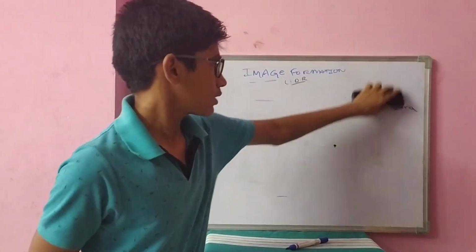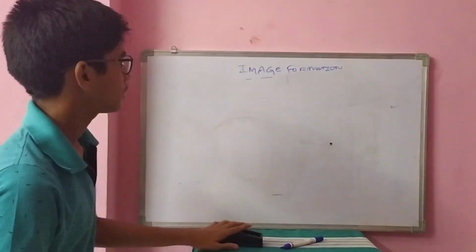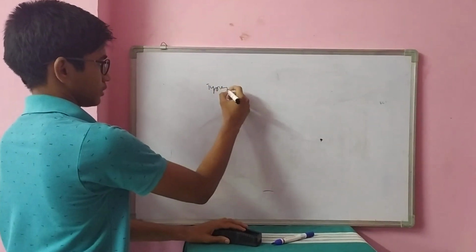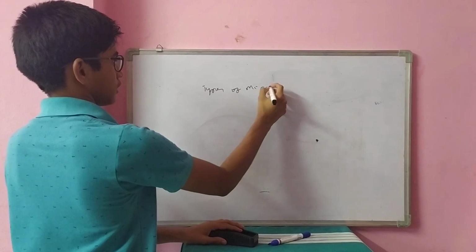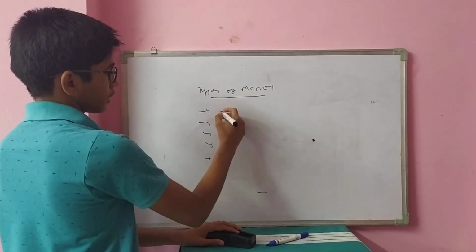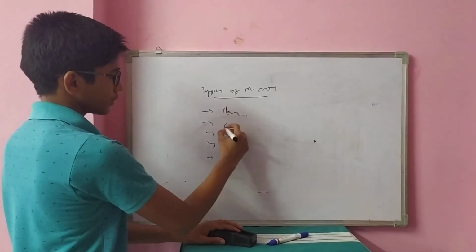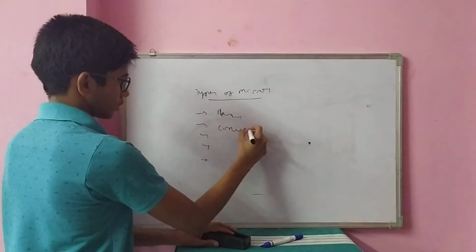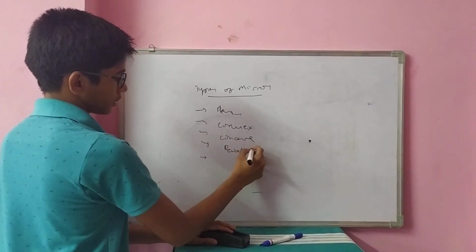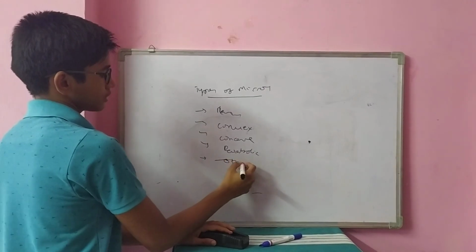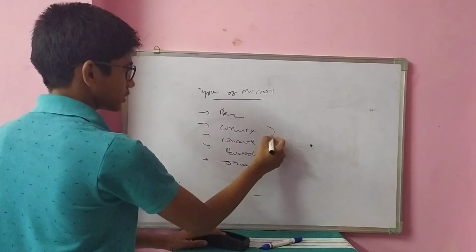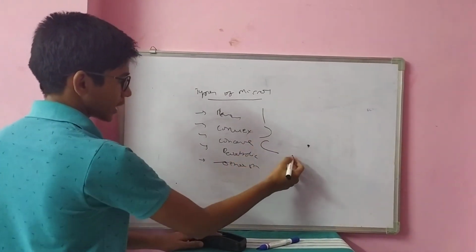Now, we are entering into a new topic, that is, types of mirrors. There are mainly four types of mirrors. Plane mirror, we know, convex, concave, parabolic, and other mirrors. What are these? Convex is this, concave is this, plane is this, parabolic is this.